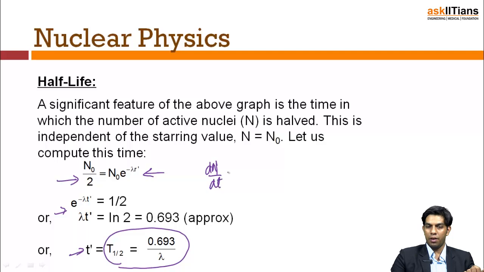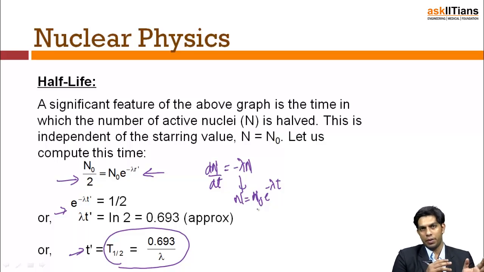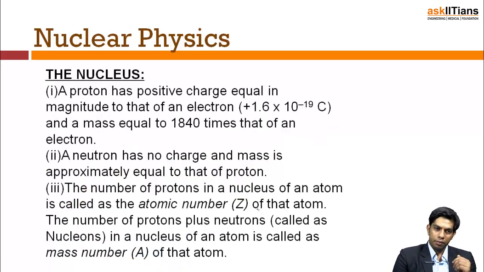I guess you are comfortable with the derivation part. N is equal to N naught e to the power minus lambda t. Now this is what we did. Lambda is the same rate constant which we have been discussing for a while. And I guess you have learned the same half-life concept in chemistry as well. It's a common area for both chemists and physicists. Now let's study the nucleus.